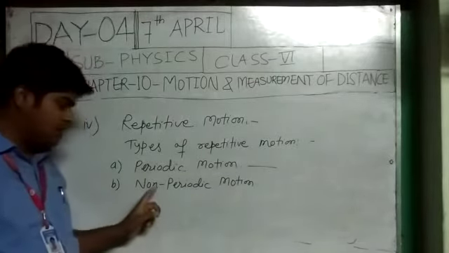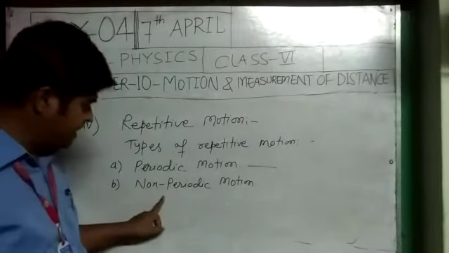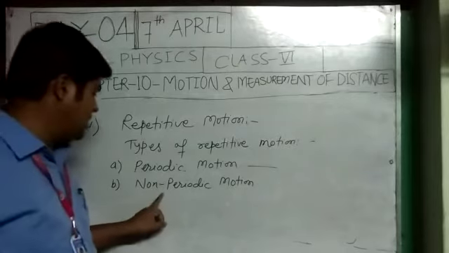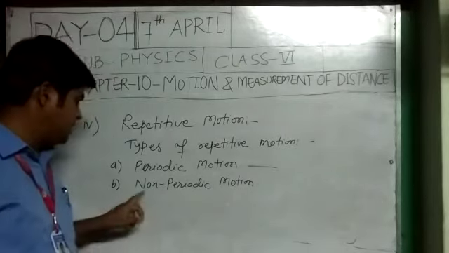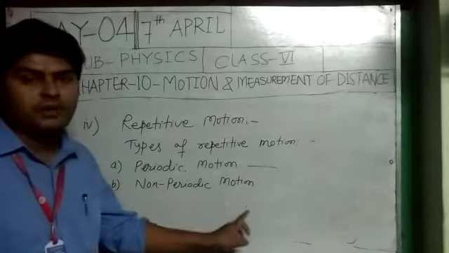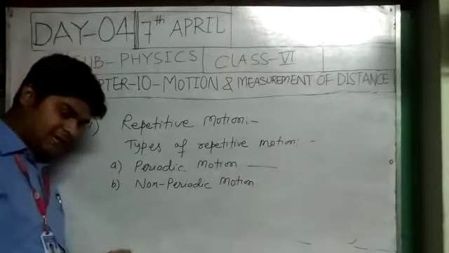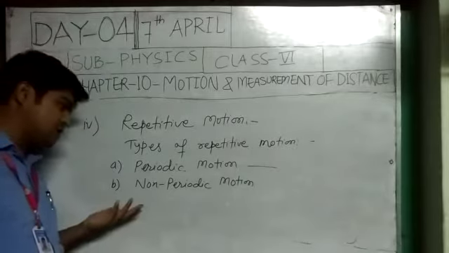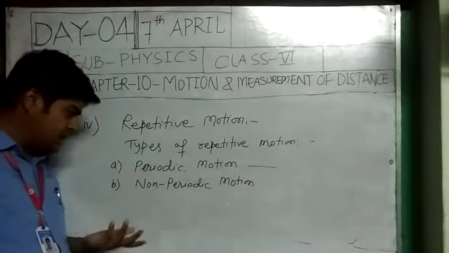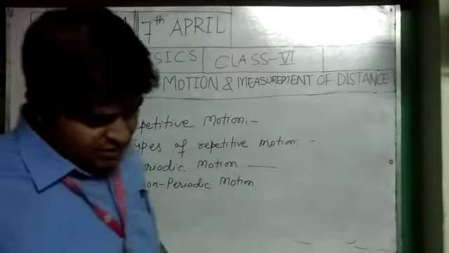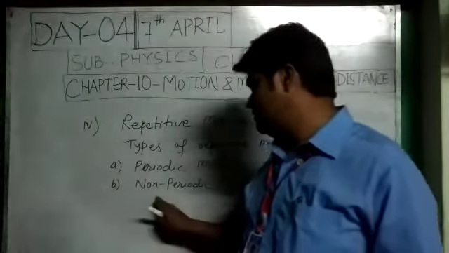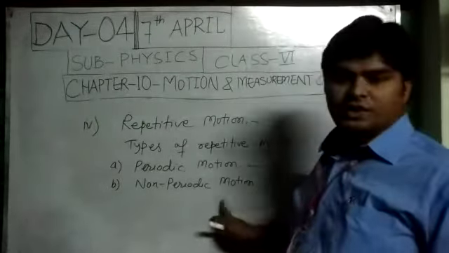Listen once again: the motion of an object which does not repeat itself at a regular interval of time is called non-periodic motion. As for example, flickering of our eyes, because it does not depend upon the time. It moves suddenly and continuously, so it is an example of non-periodic motion.